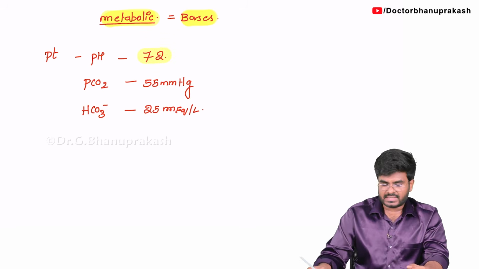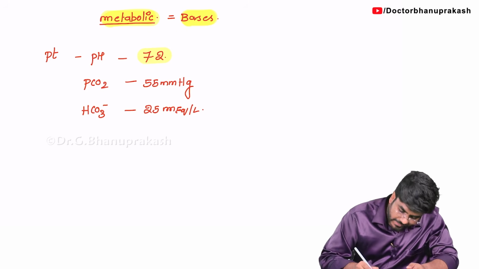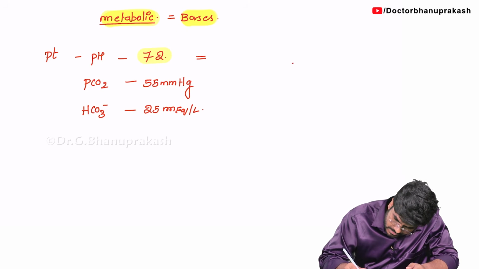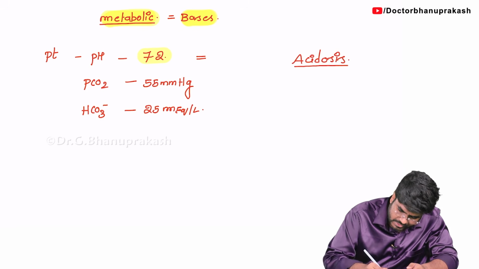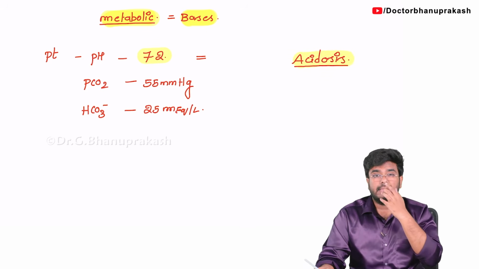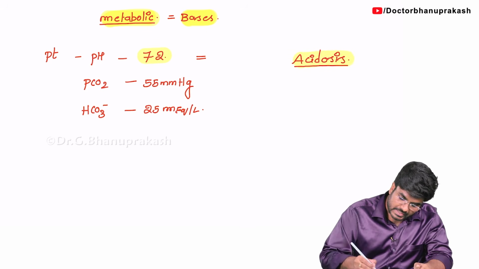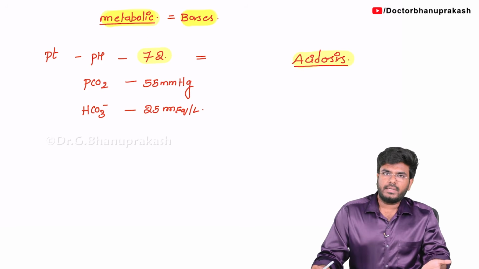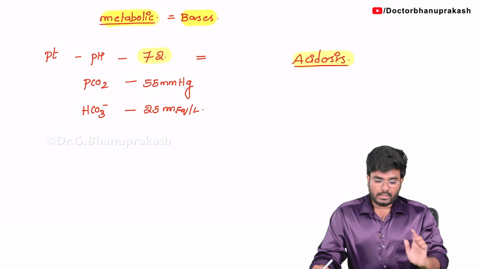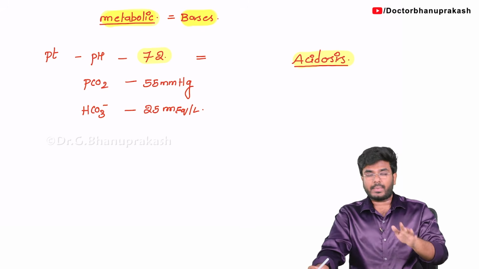Now pH is definitely less than 7.35, so definitely my patient is suffering with acidosis. No doubt. Diagnosis completed, he is suffering with acidosis. Now the question is, is this respiratory acidosis or metabolic acidosis? Because acidosis is of two types, respiratory or metabolic. So tell me, is it respiratory acidosis or metabolic acidosis?